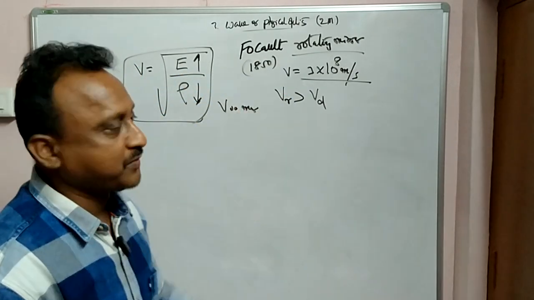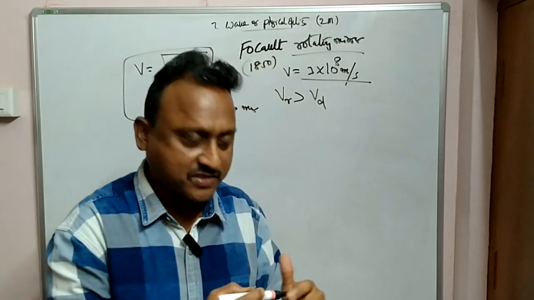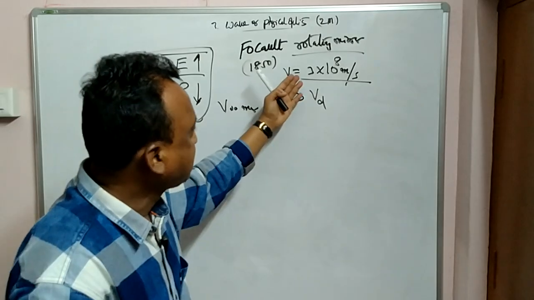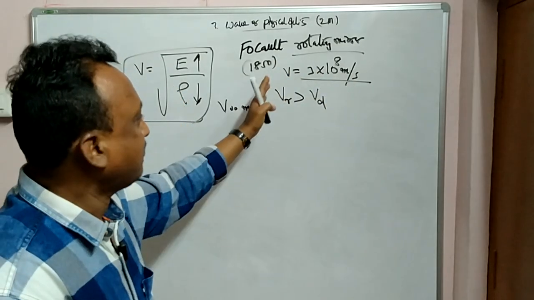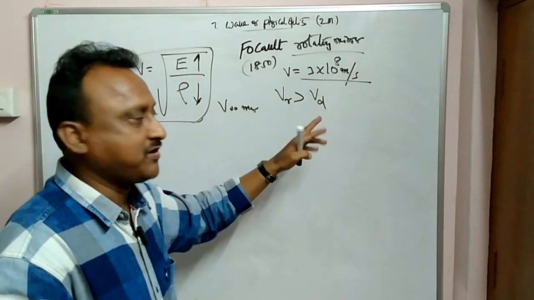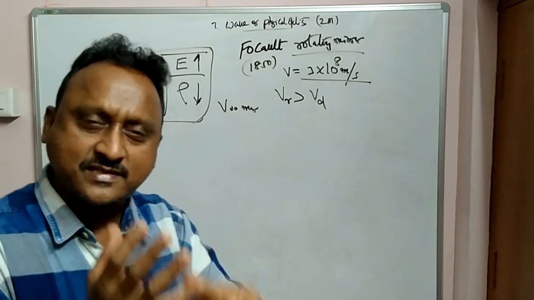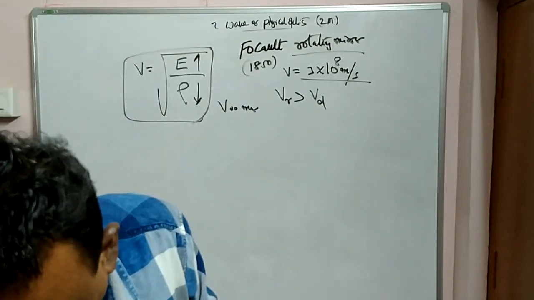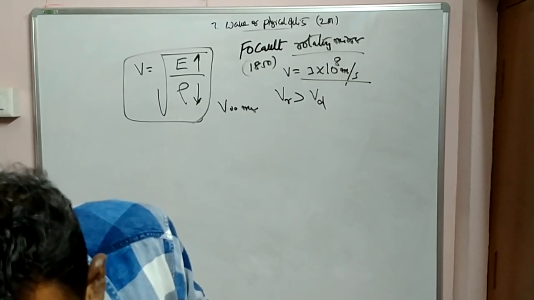So again this was proved to be wrong, and Foucault successfully did the experiment and found the value: the velocity of light, 3 × 10 power 8 meters per second, was more in a rarer medium, air or vacuum, than in a denser medium. So Newton's theory has failed and Huygens's theory has also failed. Clear? Then we go to the next one.